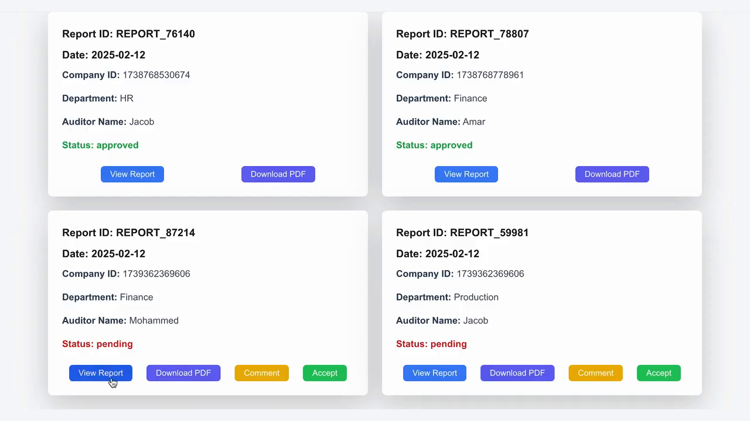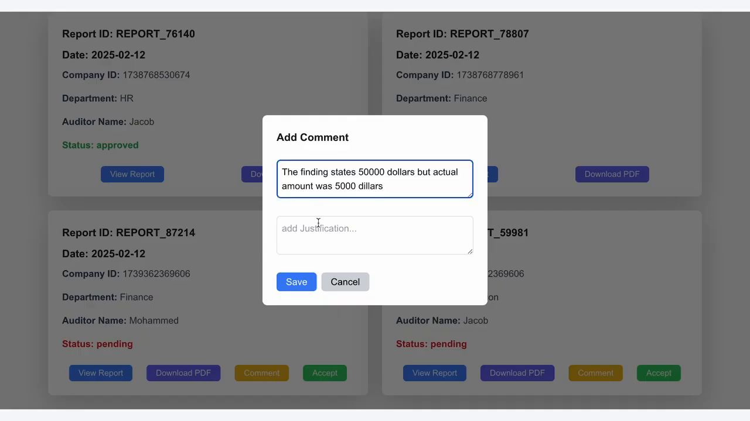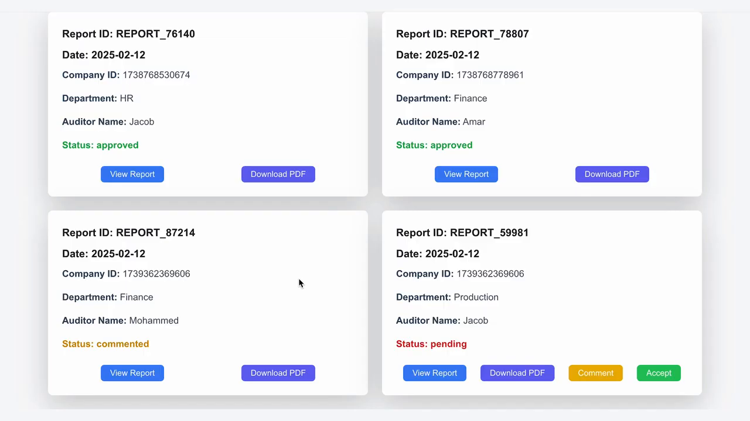Auditors perform the audit according to the schedule and use the software's AI tool to help write detailed audit reports. Once the draft report is ready, it's sent to the auditee for review. If the auditee has comments, the auditor can modify the report accordingly.